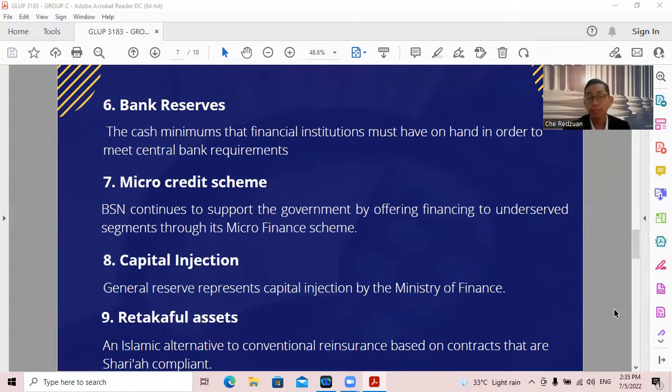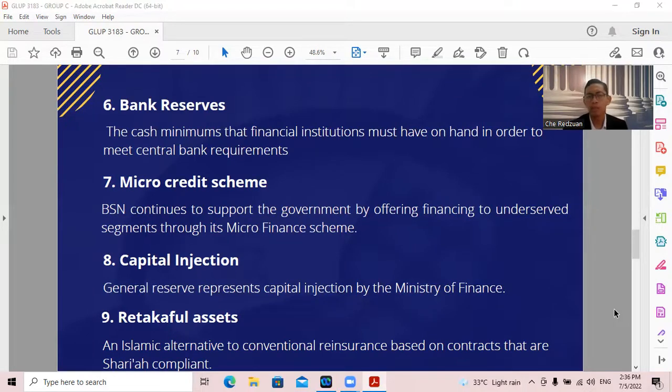The next part is the bank reserve, which means the cash minimums that a financial institution must have on hand in order to meet central bank requirements. And then micro credit scheme. BSN, also known as Bank Simpanan Nasional, continues to support the government by offering financing to underserved segments through its microfinance scheme. And then for the capital injection, General Reserve represents the capital injection by the Ministry of Finance.